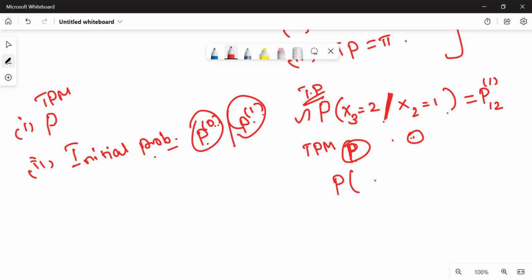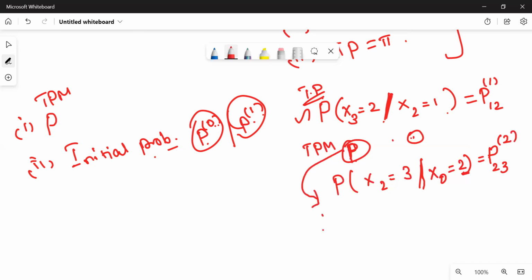If suppose you have been asked to find P of x2 is equal to 3, given x0 is equal to 2, how can you interpret it? What is the equivalent notation? Conditional is there, which means it is transition probability. So first we'll identify the state. It has moved from state 2 to 3. So P23. In how many steps? 0 to 2. So the number of steps taken is 2. So as we have TPM P, we have to find the higher power, P square. And in P square, we have to identify 2, 3.